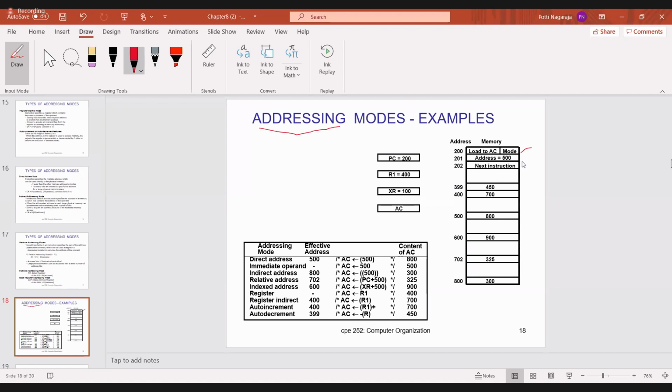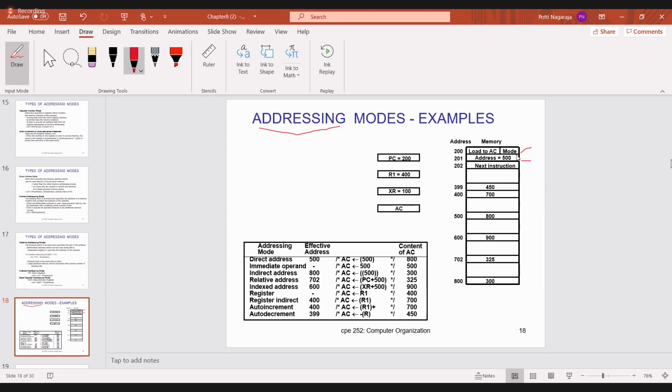What is the instruction? Load to accumulator, mode, address equal to 500. So in two words they have written the instruction: load to accumulator. The mode bit specifies what type of addressing mode it is. Then the address they have given is 500. The instruction will be given in two consecutive memory locations. So first one, direct addressing mode.